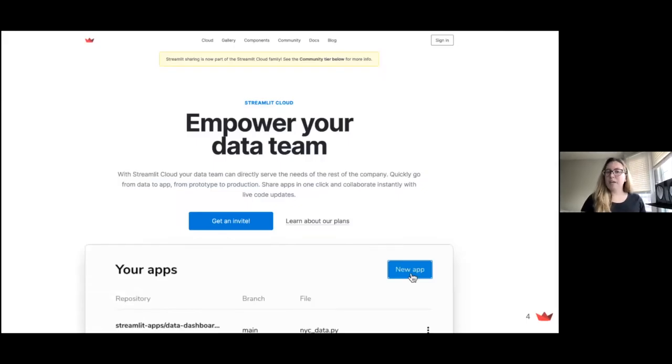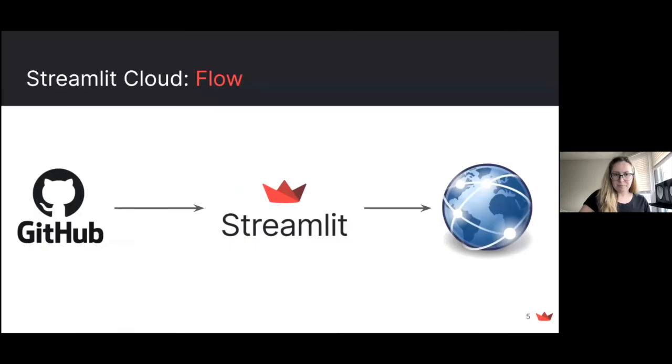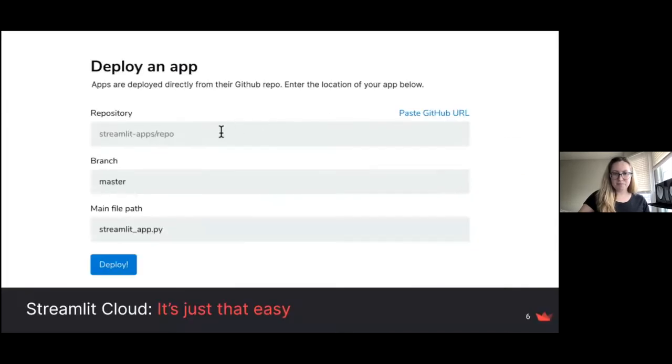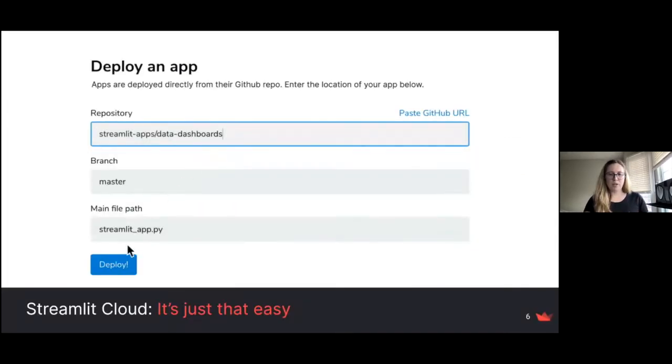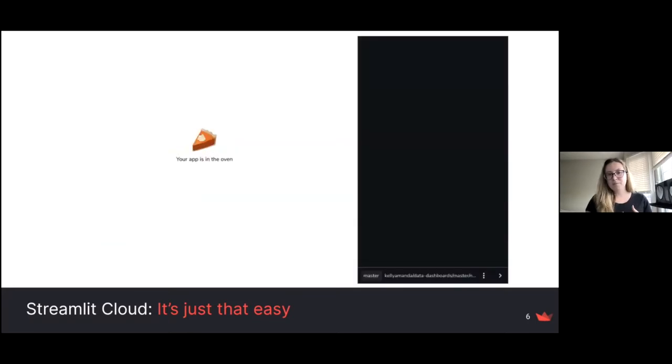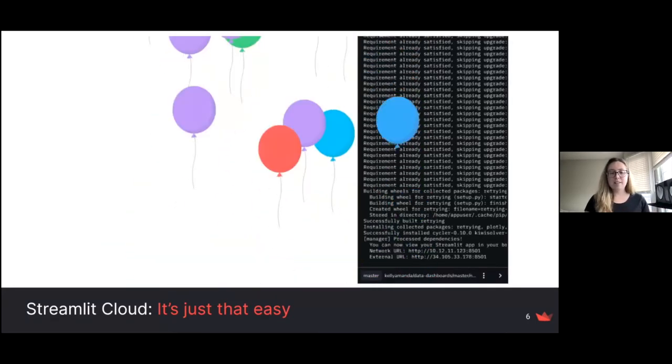And now we have Streamlit Cloud. This is a platform that you can use to deploy your Streamlit web app in one click. Here's how it works. We have a community tier that is completely free that you can launch your apps from. All you have to do is connect your GitHub account to our cloud account. Then your public project repos can be deployed with one click and immediately shareable with anyone. On your cloud dashboard, select the repo from a drop-down menu, put in your main file name or path, and then hit deploy.